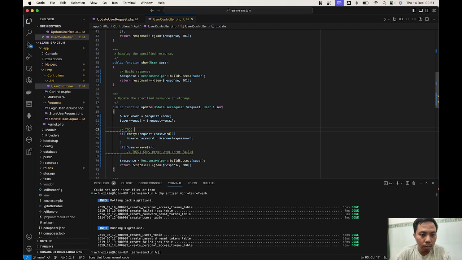To do: if the characters of the password are less than 6, maybe we're gonna implement multi validation in here. Let's try this.